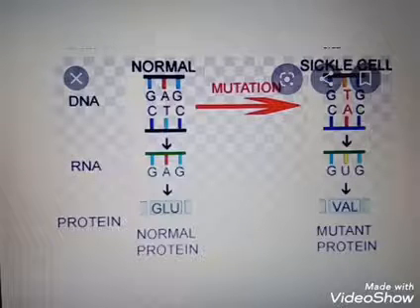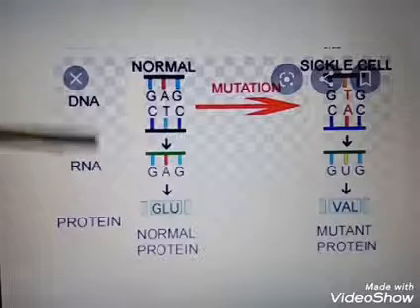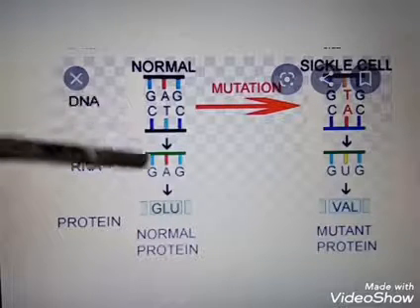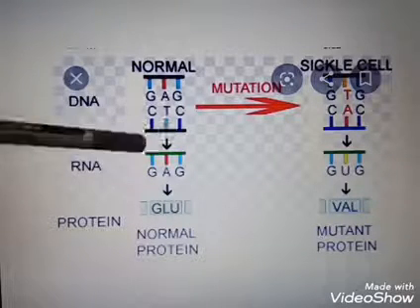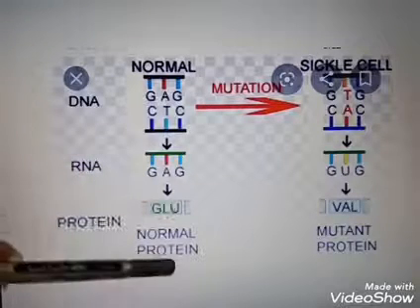The protein forming here is glutamic acid. From glutamic acid, a normal protein is forming. This is the normal condition.